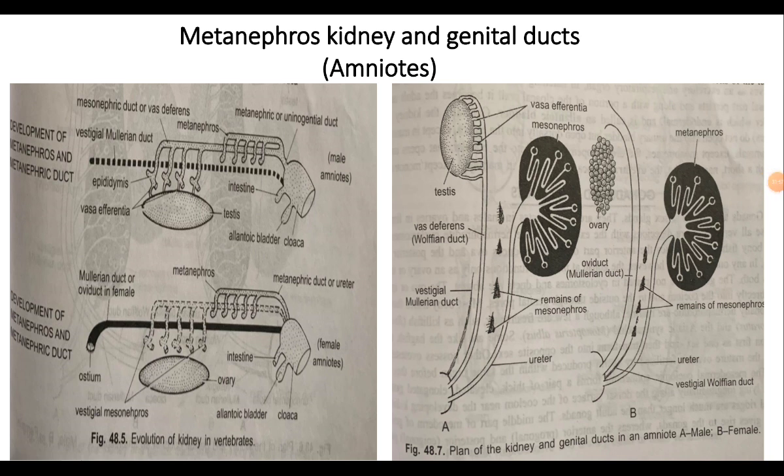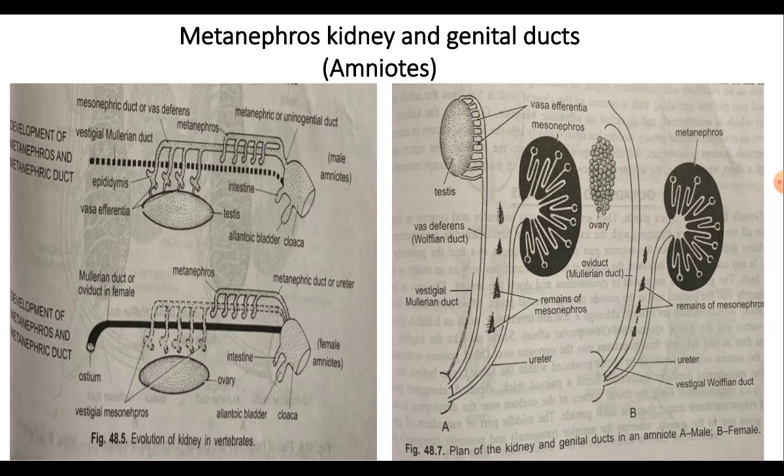In female amniotes, the development of mesonephric and Mullerian ducts is the same as in anamniotes, but the adult kidneys are metanephros type of kidneys, each with its own ureter. Hence, mesonephros and its duct degenerate, leaving only the vestiges.